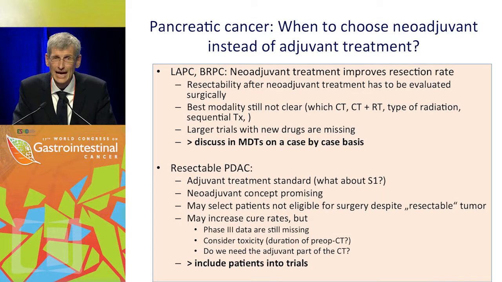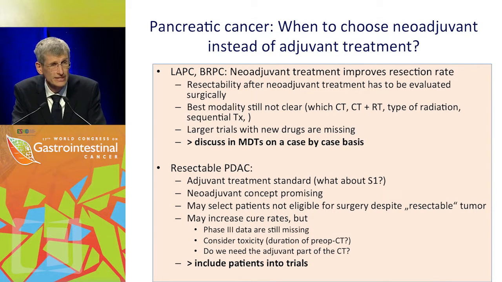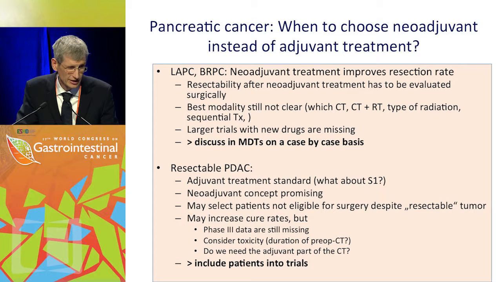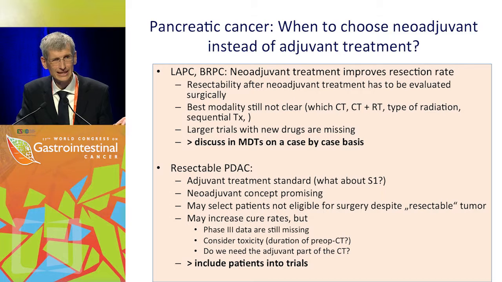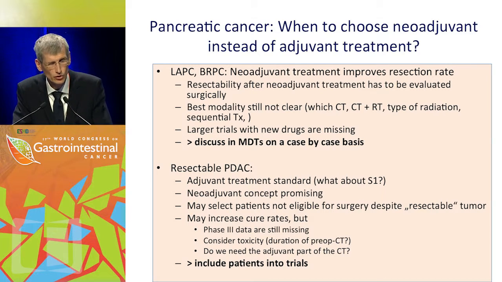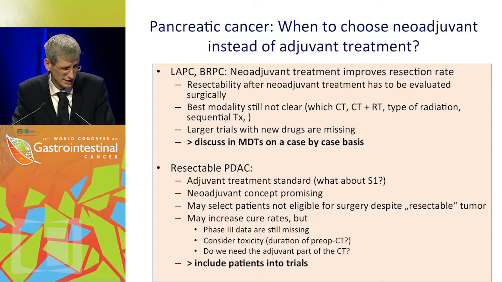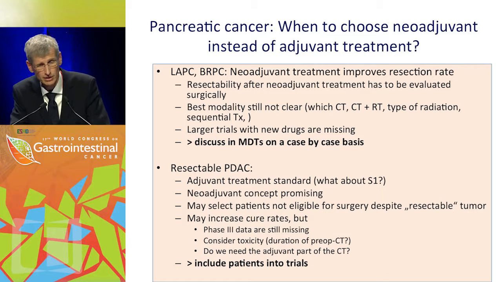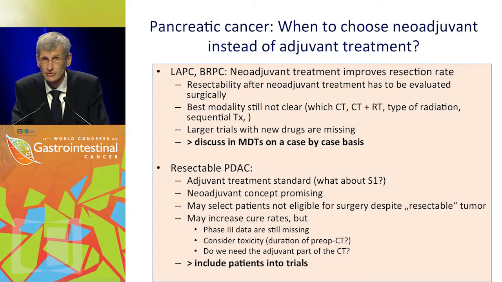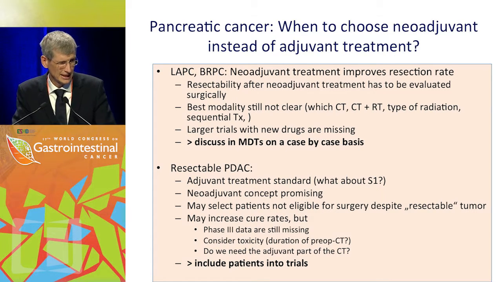However, at present, I think for locally advanced and borderline resectable, the neoadjuvant treatment improves the resection rate. Resectability after neoadjuvant treatment has to be surgically evaluated. The imaging is not sufficient. Once we really want to know after a neoadjuvant treatment whether a patient or not is suitable for a zero resection, we have to explore him surgically. I strongly believe that. The best modality for this concept is not clear yet. Chemotherapy, radiochemotherapy, which kind of radiation, and larger trials with new drugs are missing. So I think we should discuss these patients on a case-to-case basis in our MDTs.